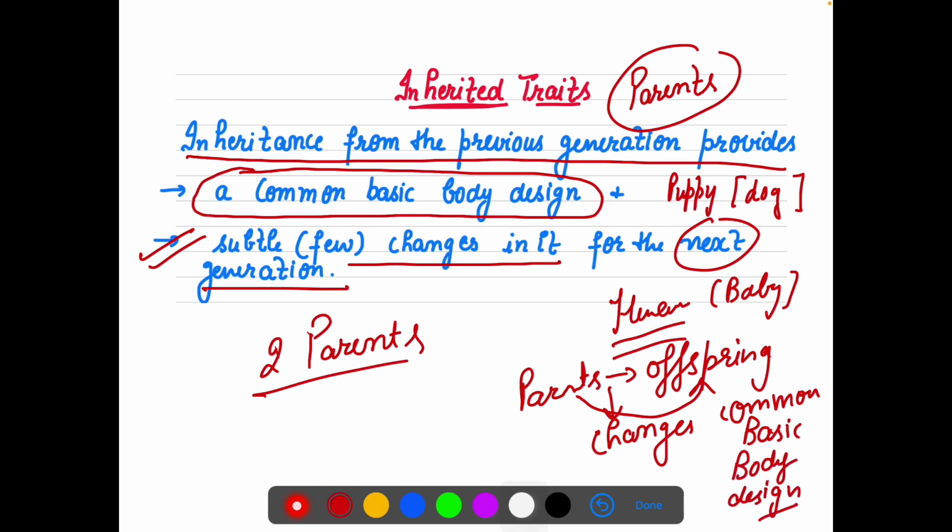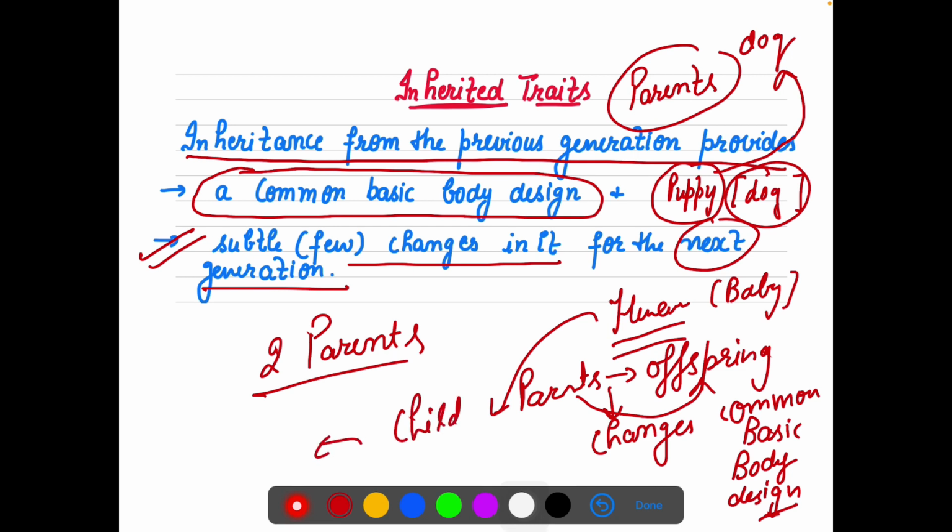It never happens that a dog gives rise to a structure which looks like a cat. A dog gives rise to a smaller structure, a puppy, but ultimately as an adult it becomes a dog only, right? And human beings become a child, and finally an adult. So the basic design is the same, with a few changes in the traits.